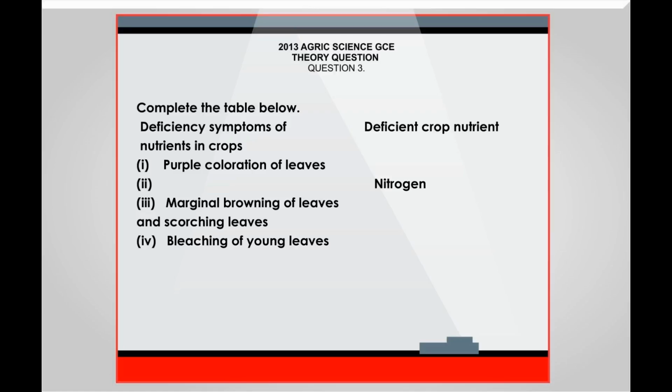Under deficient crop nutrients, nitrogen. Under deficiency symptoms of nutrients in crops, we have marginal browning of leaves and scorching leaves. Under deficient crop nutrients, complete it. Under deficiency symptoms of nutrients in crops, bleaching of young leaves. Under deficient crop nutrients, complete it.